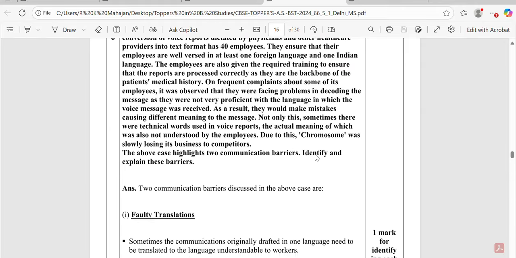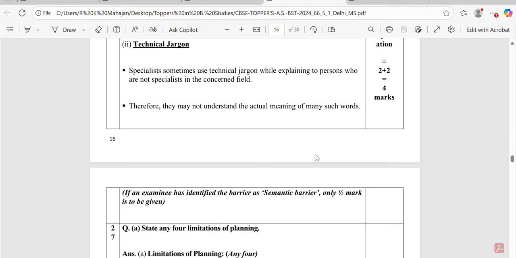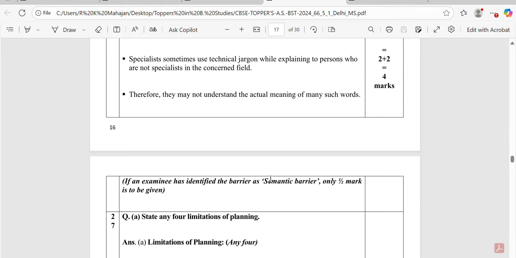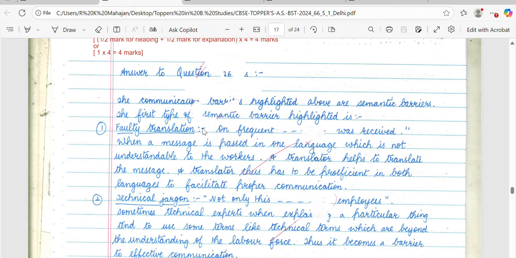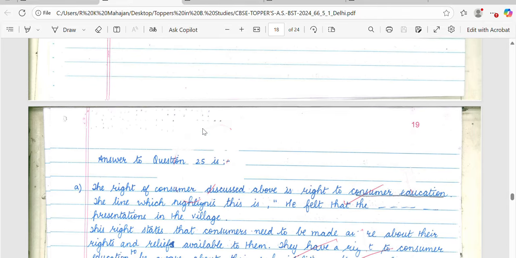Sometimes in certain cases, a student might have written the semantic barrier, but in the examination marking scheme, CBSE cautioned that if the examinee has identified the semantic barrier, only half mark is to be given. It means if the question is not well understood, you could lose your marks. So the question must be read very cautiously. I hope you have understood what we have discussed so far.